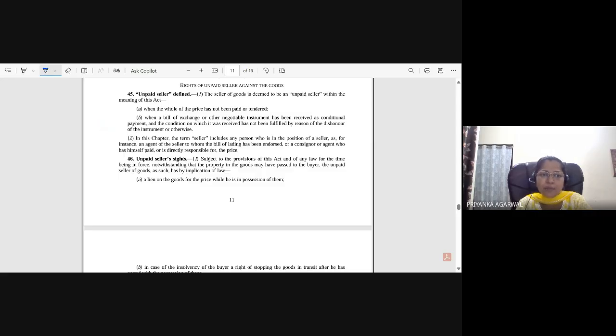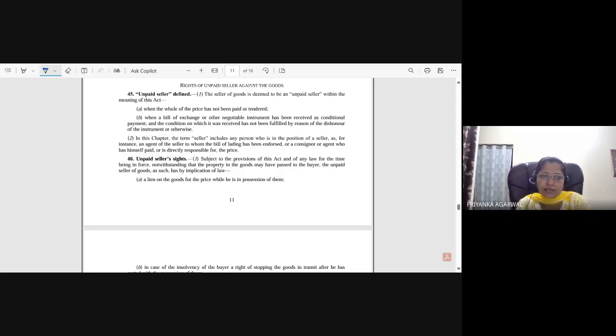And the second point is, in this chapter, the term seller includes any person who is in the position of a seller, as for instance, an agent of the seller to whom the bill of lading has been endorsed, or a consignor or agent who has himself paid or is directly responsible for the price. So earlier we gave an example that one person is having some stock who is representing the seller, and he has the right to collect the payment also. If you have received goods from him and have not paid the price, then that person is also called an unpaid seller.